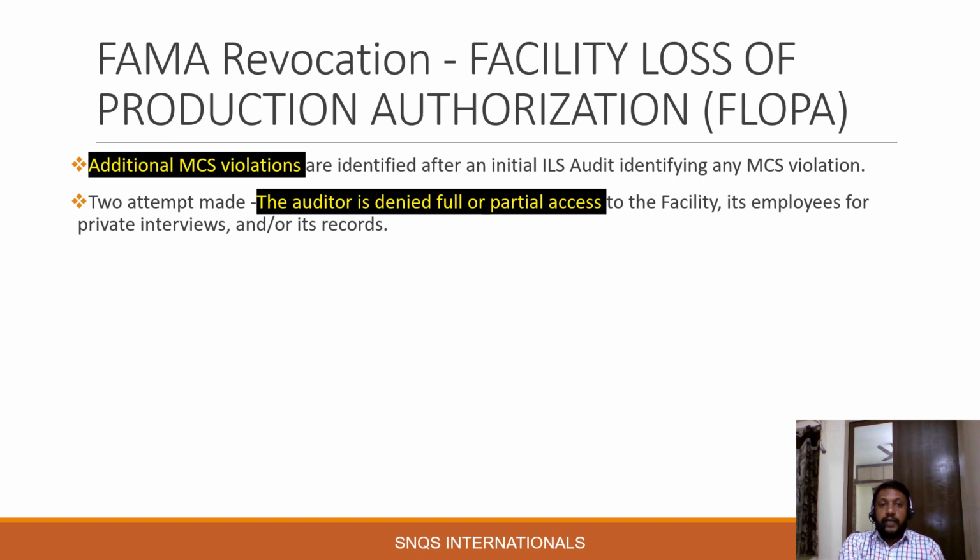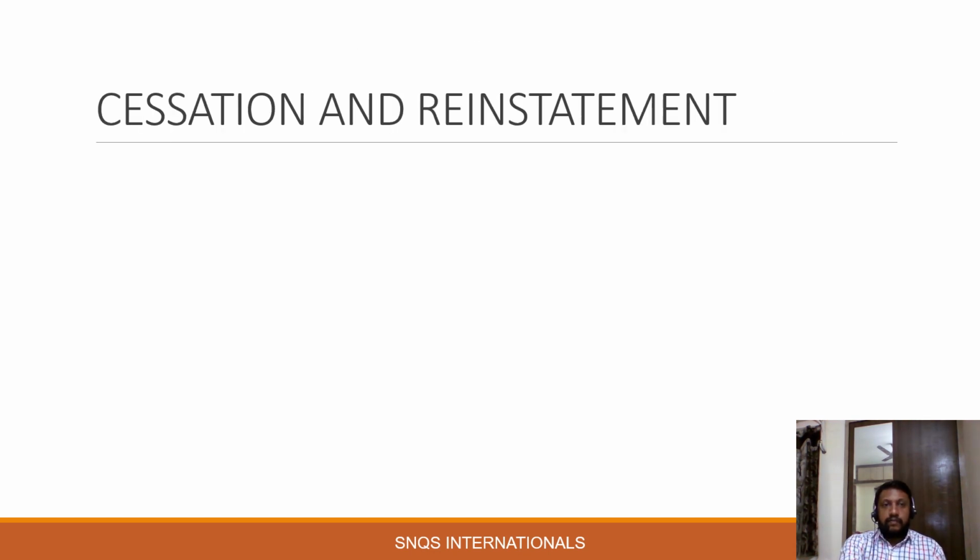And after two attempts made, the auditor is denied full or partial access to the facility, such as private worker interviews and records. It means the auditor, that is the ILS auditor or any other auditor, is denied access to the whole audit or partial access to the facility, like worker interviews or access to records. In such a case also the farmer gets revoked.